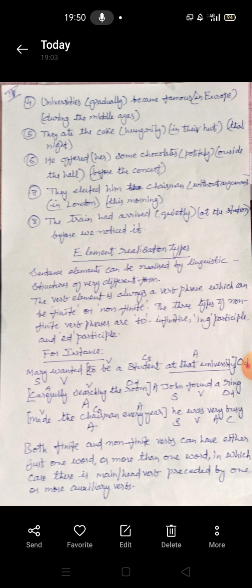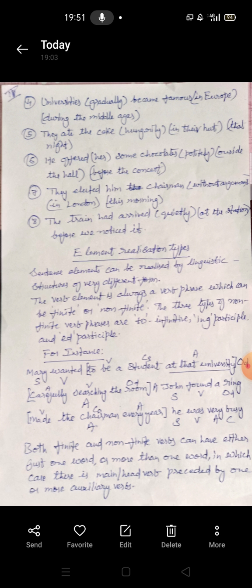Again, the seventh one, we can passivize this sentence only in one way because we have only one object, unlike the sixth one, where it was possible to passivize it in two ways. So number seven, they elected him chairman, him being the object: he was elected chairman. We cannot passivize using chairman, which is the complement. And in the brackets, you see the adverbials that answer how he was elected, where he was elected, and when he was elected. That is adverbial of manner, adverbial of place and time.